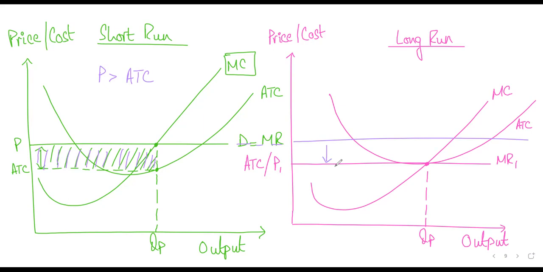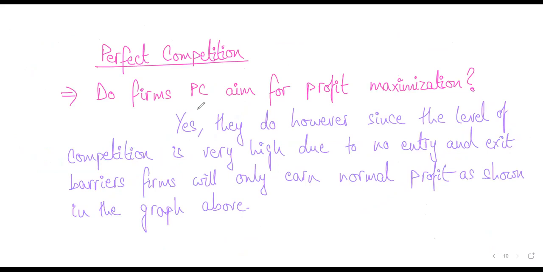So each firm is now satisfying a smaller chunk of the market demand. With that happening, now your ATC is just tangent to your demand curve, which means your price is equal to your ATC and your abnormal profit has come down to normal profit, right? After you have explained this, then you will say that yes, firms do aim for profit maximization. However, since the level of competition is very high, firms only earn normal profit, as shown in the graph above.